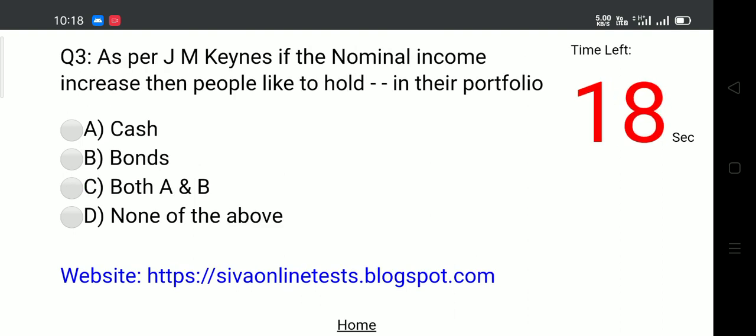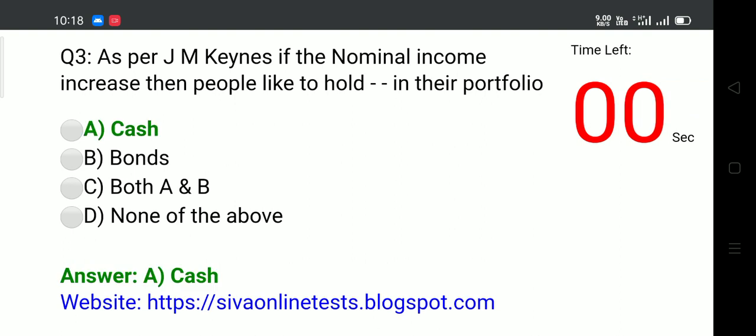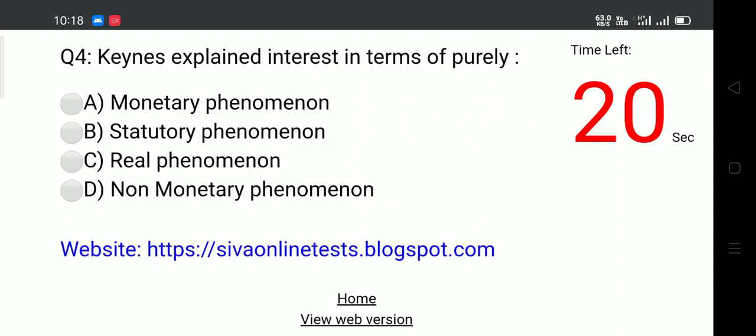Question 3. As per J.M. Keynes, if the nominal income increases, then people like to hold in their portfolio. Options. A. Cash. B. Bonds. C. Both A and B. D. None of the above. Answer. A. Cash.